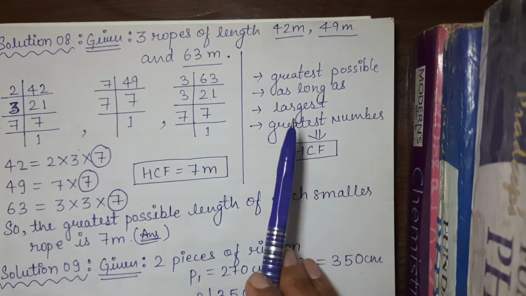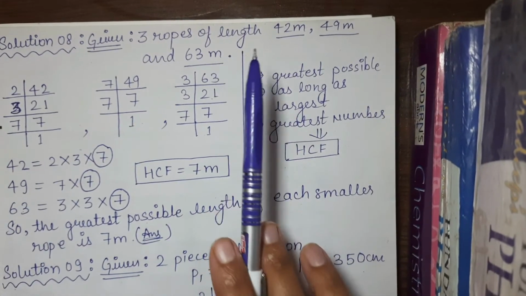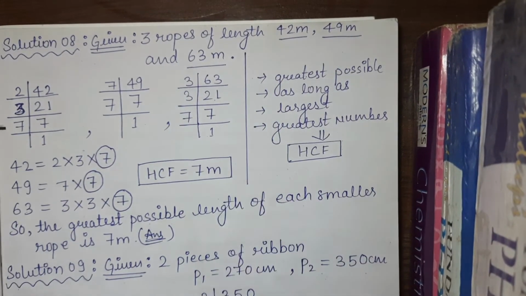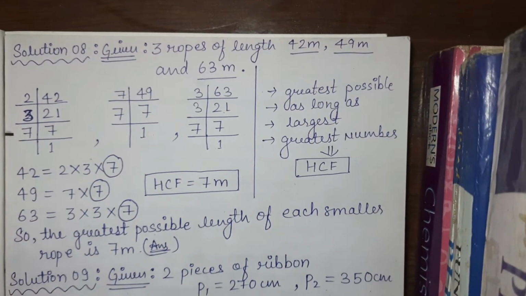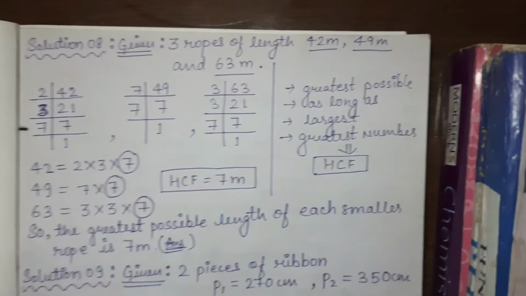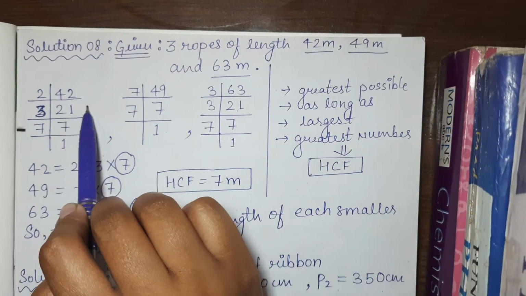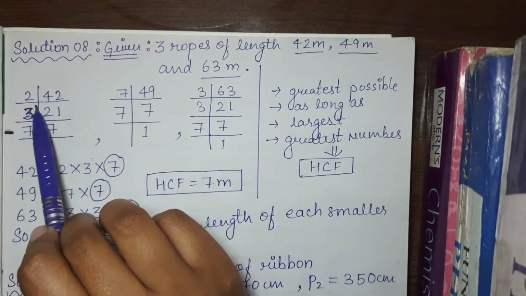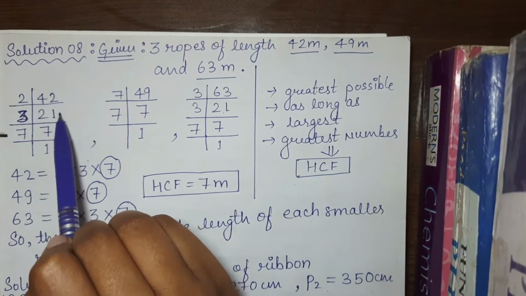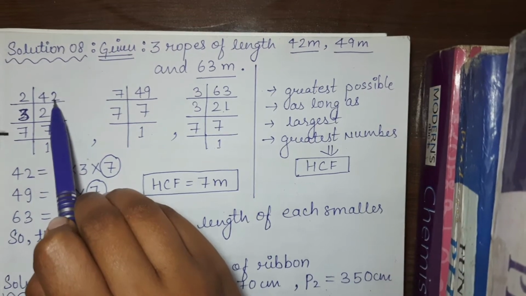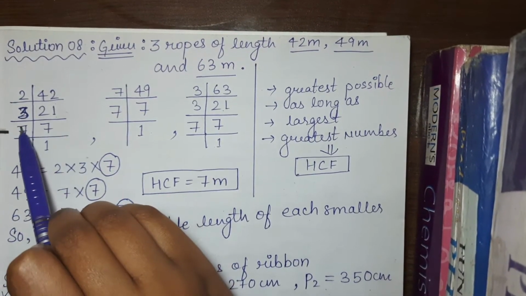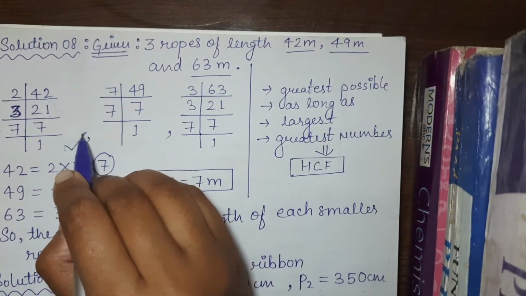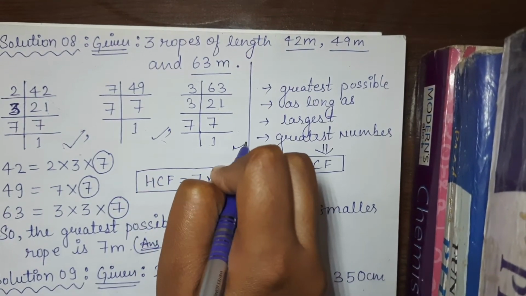As the question suggests, there are 3 ropes, so let's find the HCF of these 3 given lengths. I hope you all know how to find the HCF. This is how we find the factors of 42. We divide it by the smallest number: 2 into 21 is equal to 42. Then we divide 21 by 3 to get 7. This is how we find the factors of 42. Same here for the other numbers.